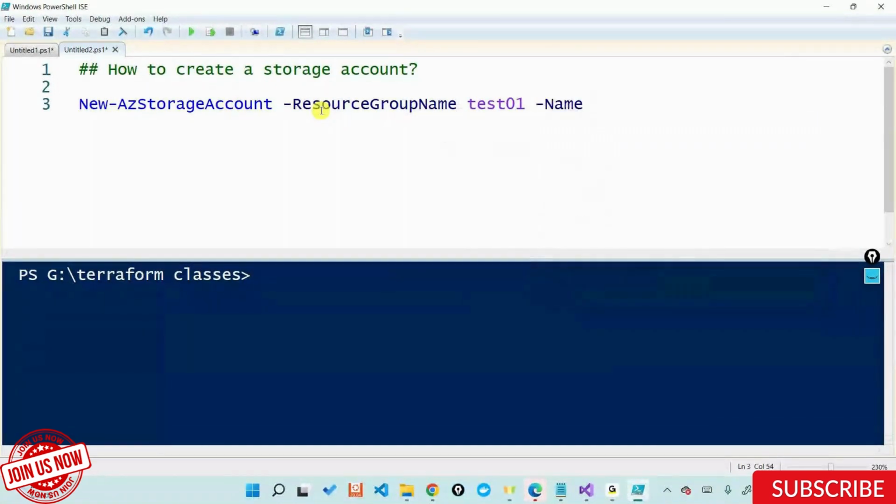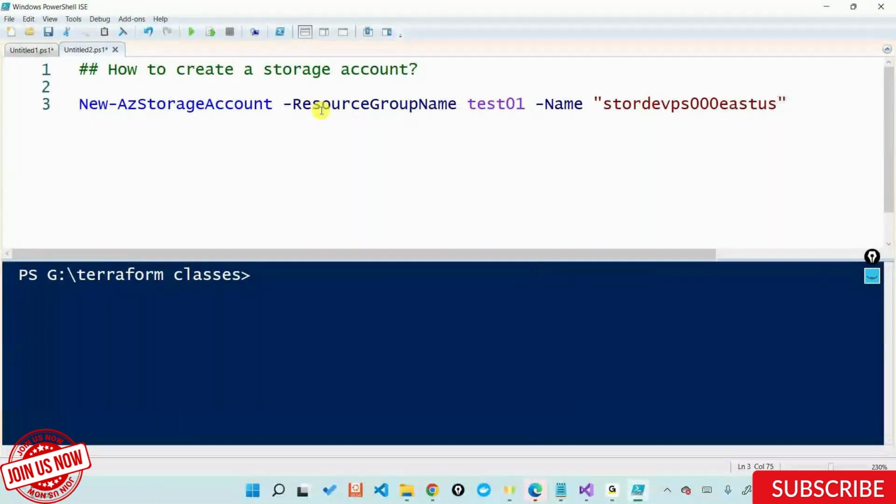Again, when I'm passing the name of the storage account, very important, I need my name to be 3 to 24 characters, no special characters in place, no upper cases. Name should be unique. So I'll say this is something like storage account, for a team called dev, created by PowerShell called PS. I'll say 000, something like this. And let's give a location or something. I'll say East US. Something like this, so that the name can be unique. I'm just constructing a name which is unique out here.